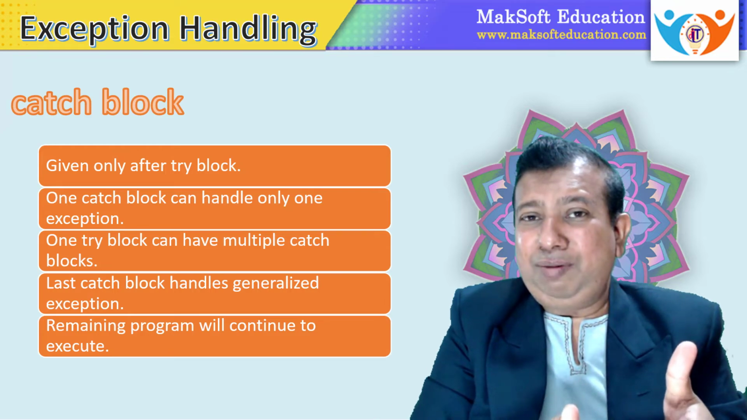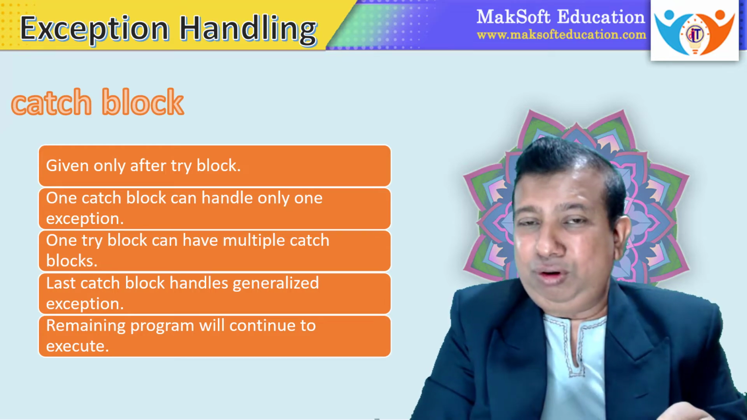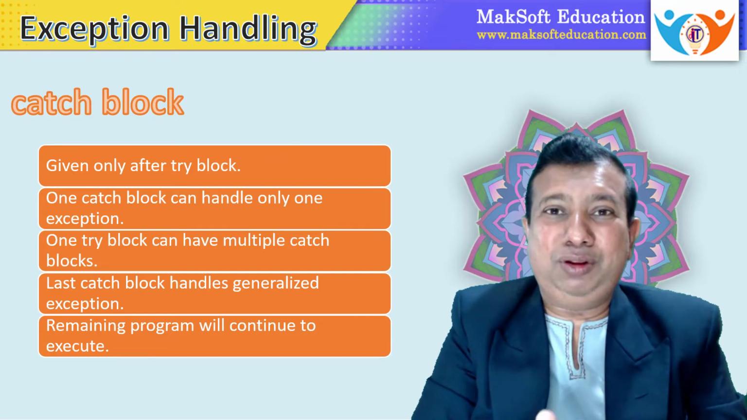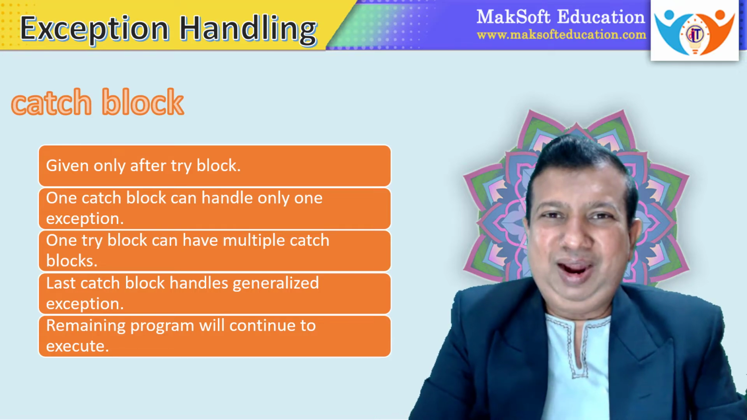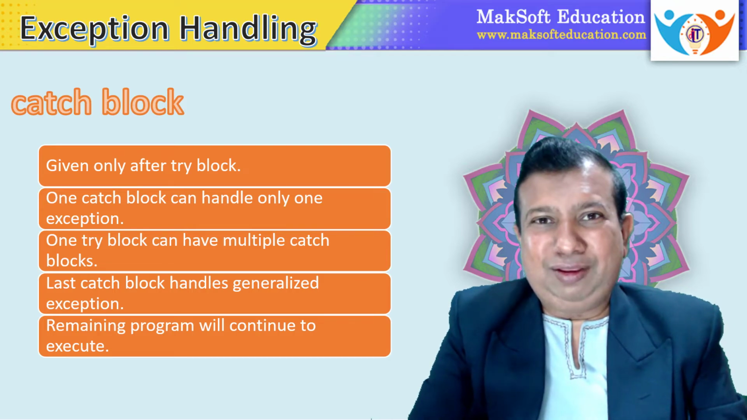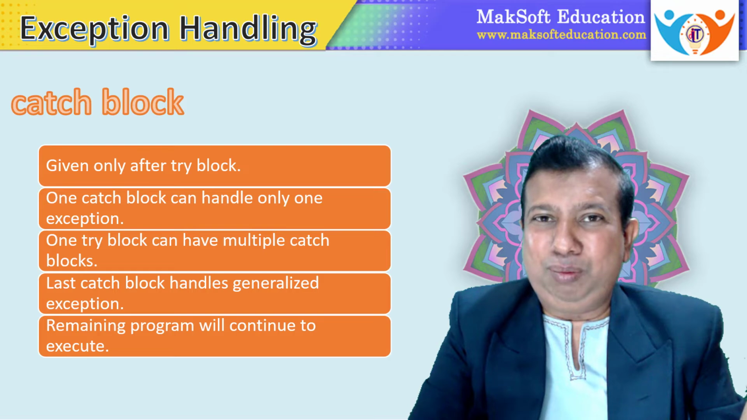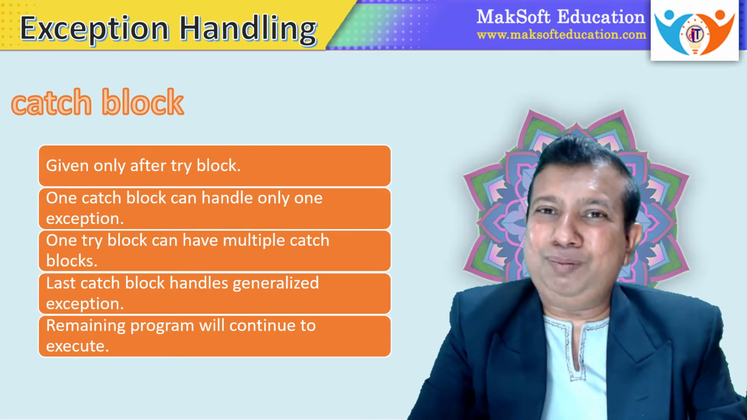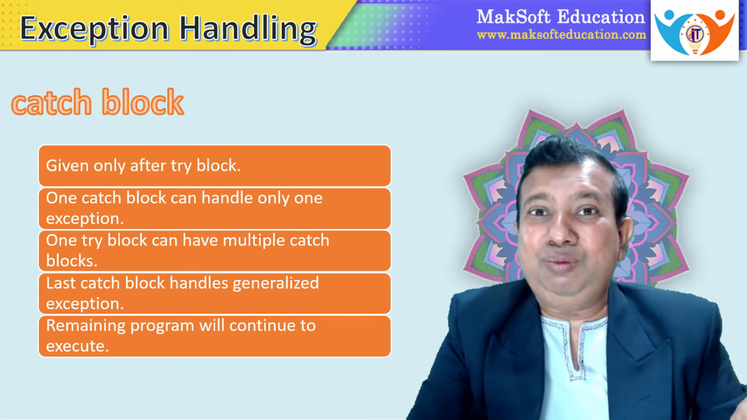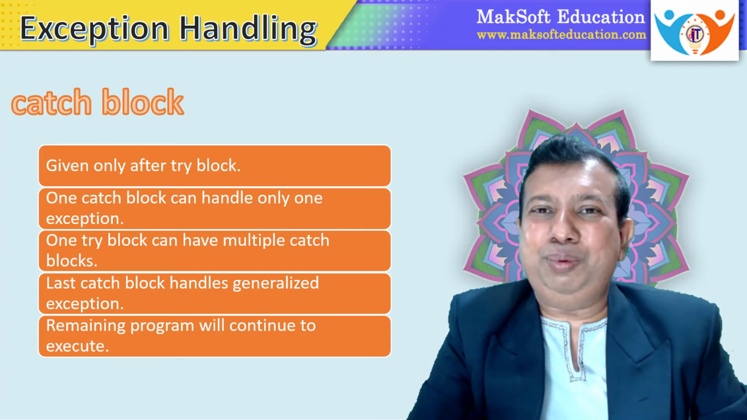And even after the catch block, even though an exception occurs, the remaining part of the program will continue to execute. So program termination will not occur. And that is the beauty of exception handling. Even though there is an exception we are trapping in catch blocks, we are giving either alternative statements, or we are finding a solution for the exception, or we are giving a proper message to the user, and then we are going to continue the remaining part of the program.